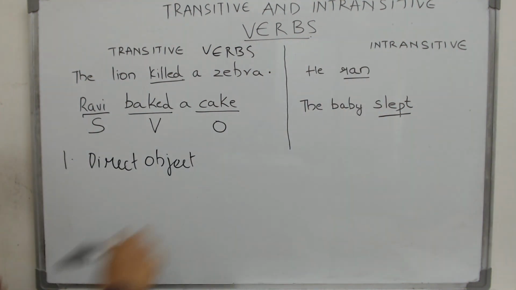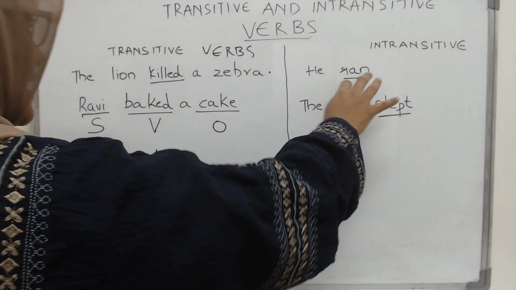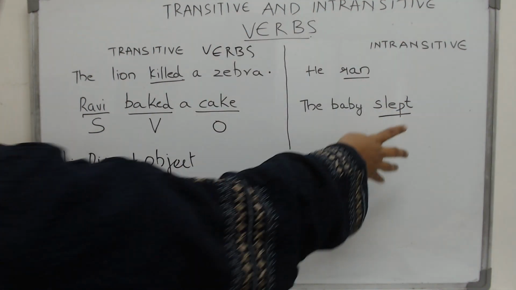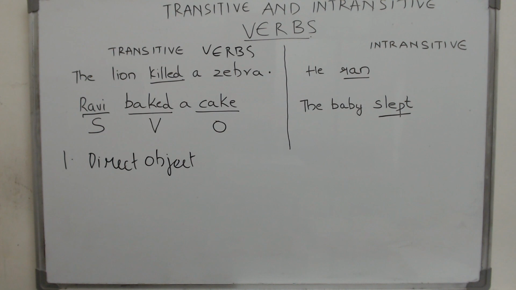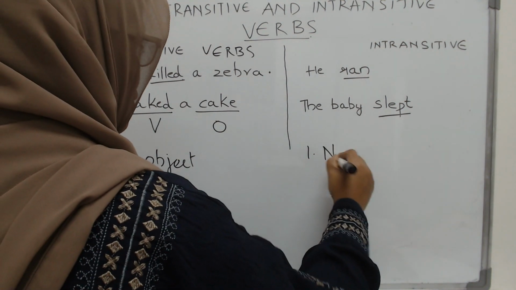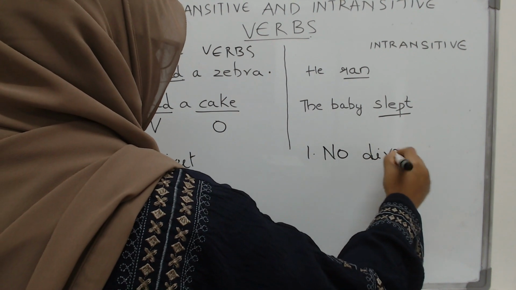Look at this. Intransitive verbs, there is no object. There is nobody receiving this, ran. There is nobody receiving this action. They do not have a direct object. So there is no direct object here.